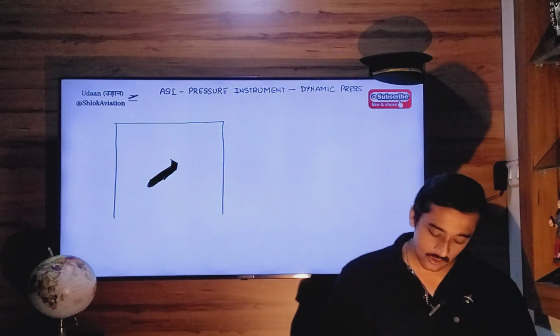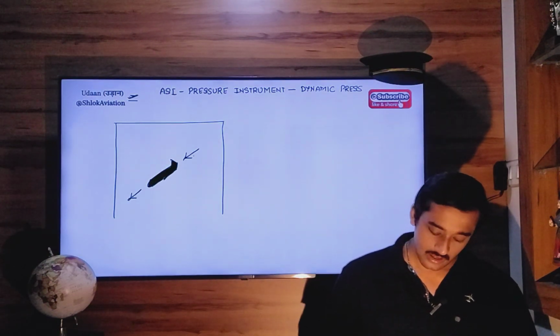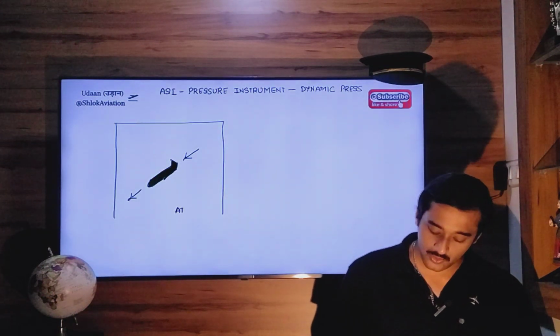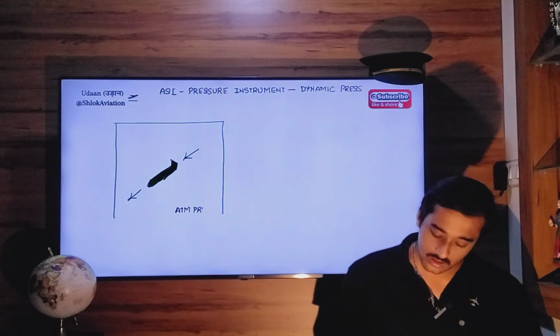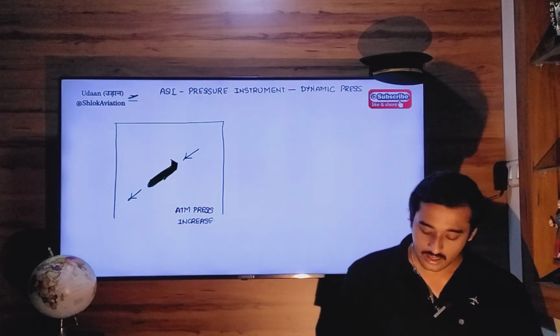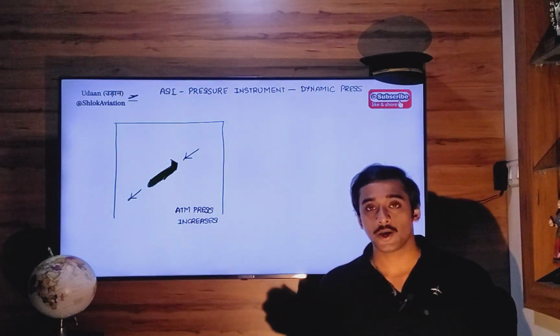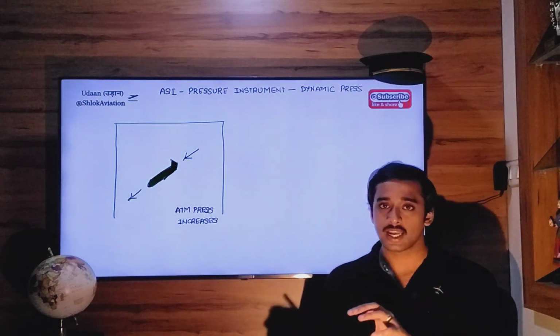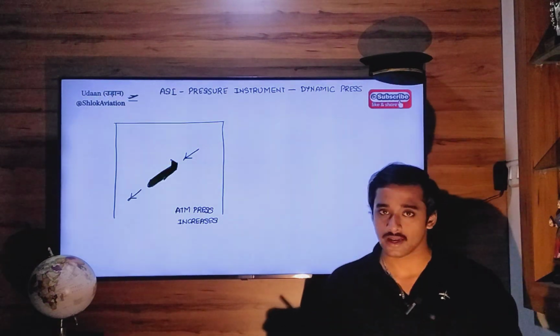Atmospheric pressure increases, right? Now, when atmospheric pressure increases, the dynamic pressure registered by your aircraft instrument will also increase. When dynamic pressure increases, calibrated airspeed will automatically increase.